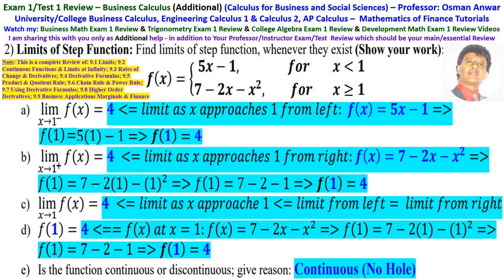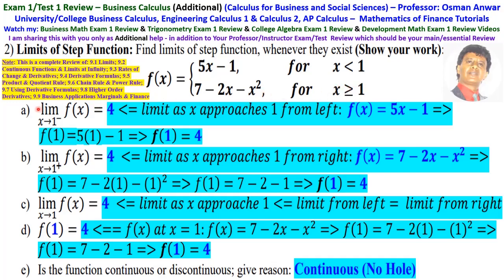Number 2 is limit of piecewise function. There is a typo here, so this is not a step function, this is a piecewise function. Find the limit of the piecewise function whenever it exists. The piecewise function is f of x equals 5x minus 1 for x less than 1, and 7 minus 2x minus x squared for x greater than or equal to 1.